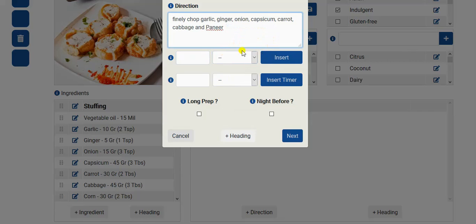That was just an example. We also can insert timers through this form, which I'll demonstrate later. The last section here is these two tick boxes.